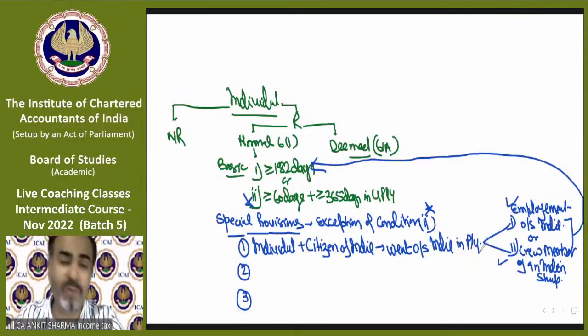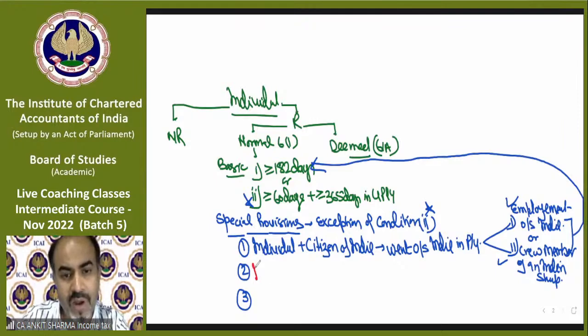If we do not fulfill condition number 1, you do not need to check condition number 2. You fulfill condition 1, you are a resident. You do not fulfill it, you are a non-resident. So this is the first exception, for those who are going outside India. Now the second exception, for those who are coming to India.